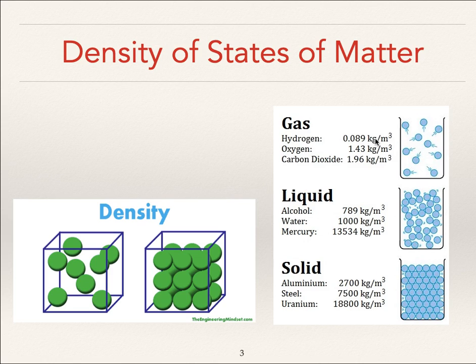Gases are going to have densities that are maybe just a few or less than 1 even, kilograms per cubic meter. Liquids will typically have densities that are hundreds of kilograms per cubic meter, though mercury is obviously an exception. Now for solids, you're talking about a couple of thousands of kilograms per cubic meter. And so these are very, very dense. You're packing a lot of material into that small amount of space.